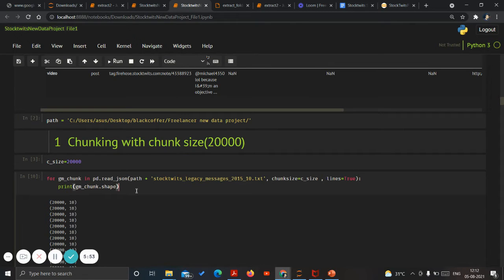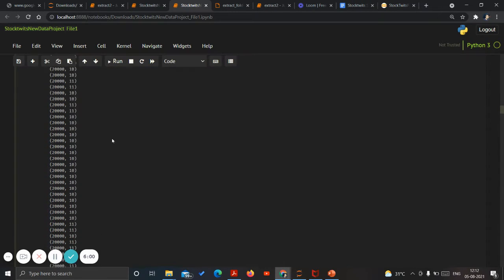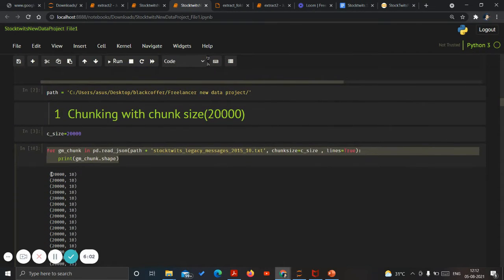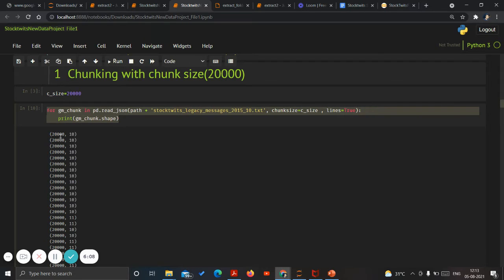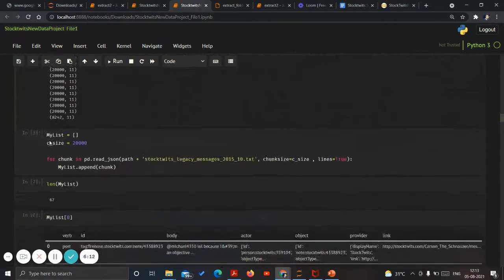So here the program shows how the chunking works. If I try to chunk the data, it would be divided into this many parts: 2000 rows, 2000 rows, 2000. These are the parts into which the complete data is divided.